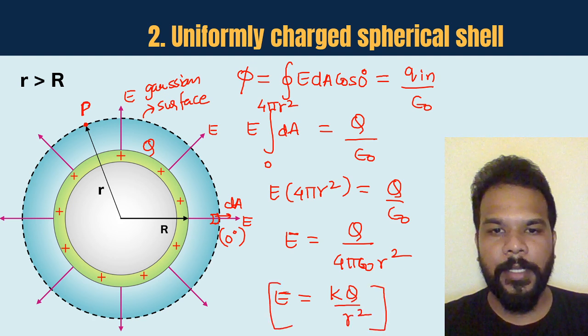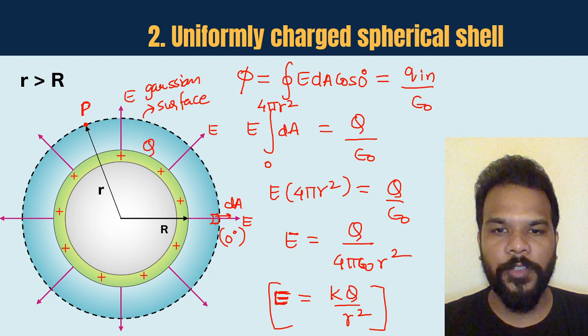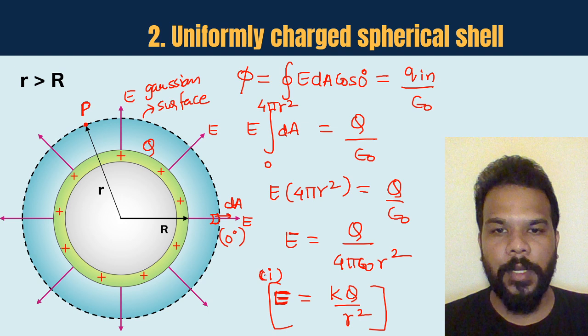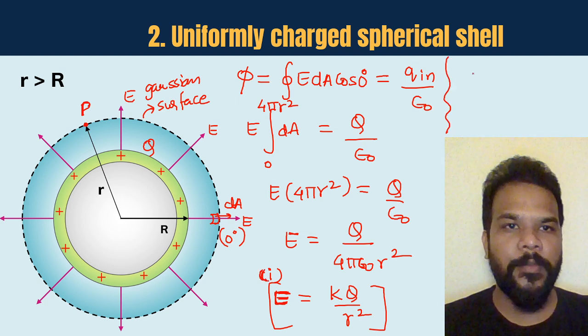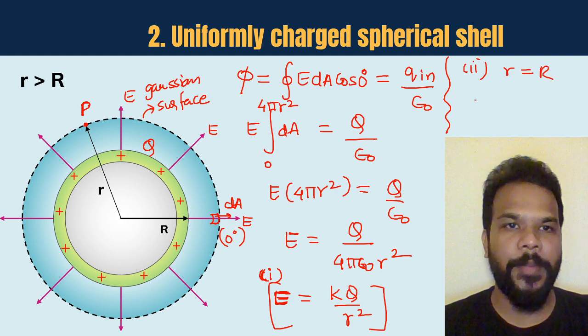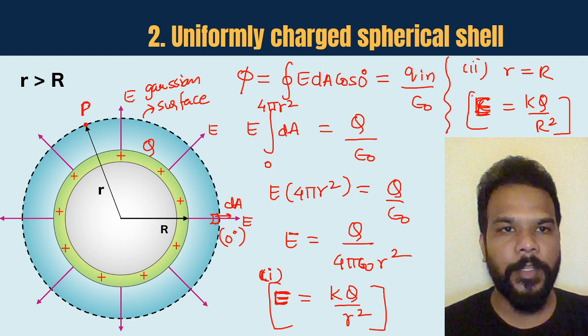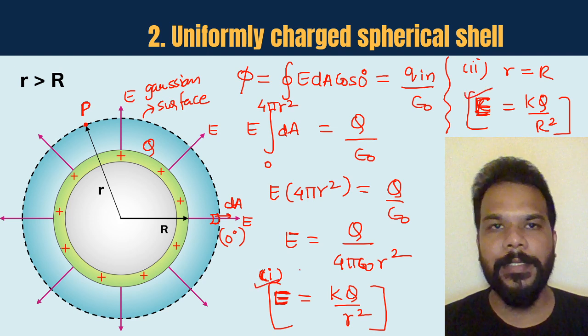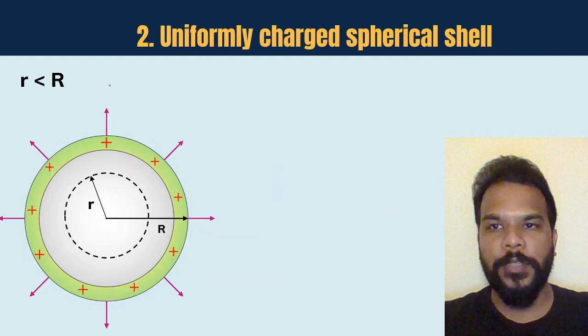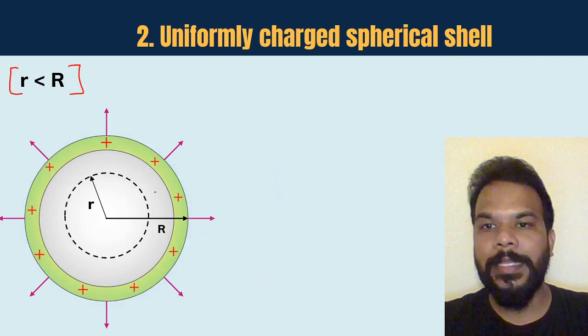You remember that the case for a solid sphere or a hollow sphere came out to be the same, and that is what is happening here as far as you are outside the spherical body. And if we talk about the second case, when r becomes equal to capital R, your electric field value at the surface will become kq by capital R square. So these are very similar cases as we talked about in the previous object, and now the difference that we are going to see is basically for the case when you are inside the sphere.